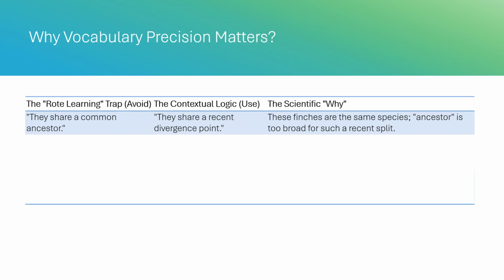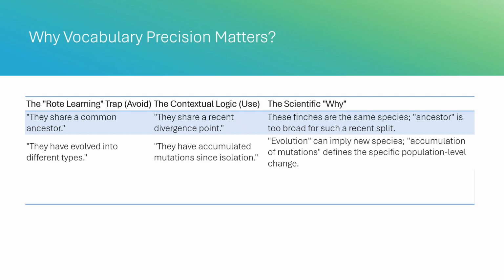1. From ancient ancestors to recent splits. If you call the relationship between two groups of the same bird common ancestry, it's like saying you and your brother share a common ancestor from the Stone Age. It's technically true, but it's the wrong scale. Because these finches are the same species, their split happened yesterday in evolutionary terms. We use recent divergence point to show we understand that these populations were part of the same gene pool very recently.